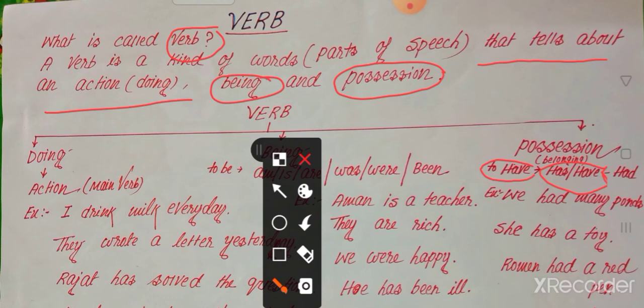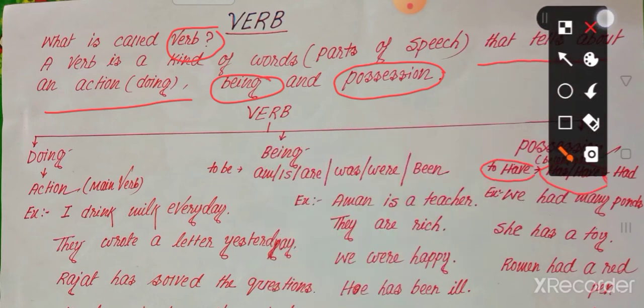Okay, there are 3 types of verb. Not only the doing verb is called verb, but possession and being are also part of a verb. Okay, let's discuss the three types of verb. At first you see doing. You already have an idea about the doing verb.